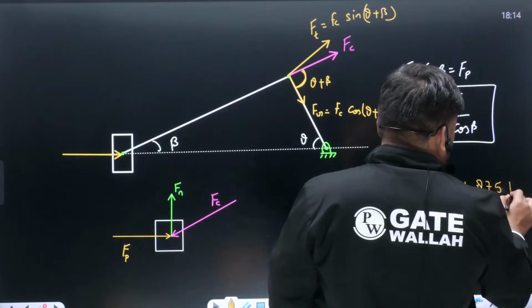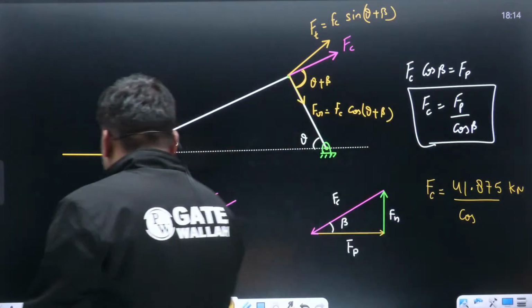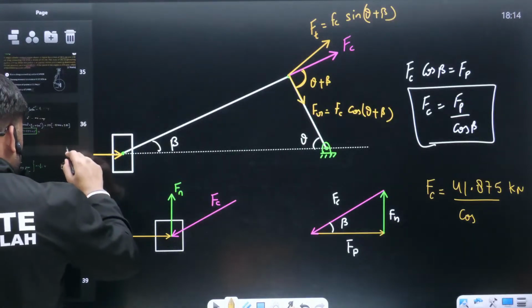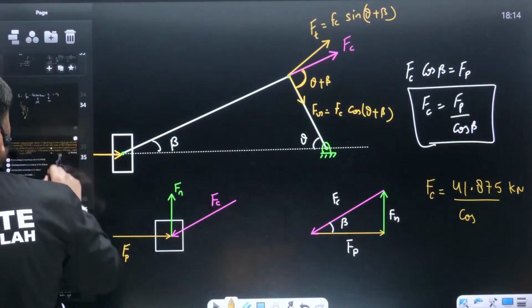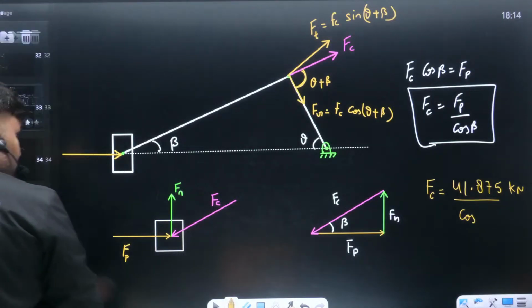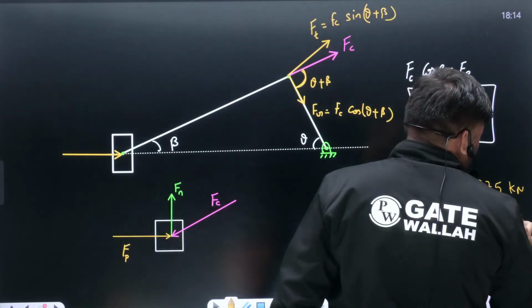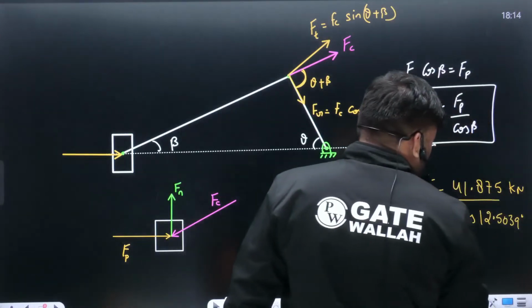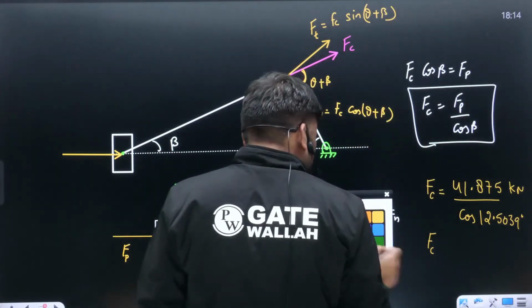FP value was 41.875 kilonewton divided by cos beta, and beta value was how much? 12 point something I think. Beta value was 12.5039 degree. So force along connecting rod is how much?